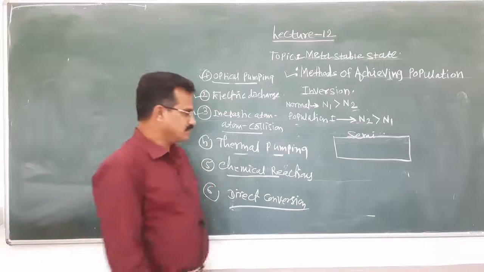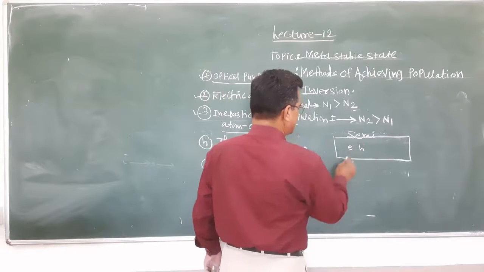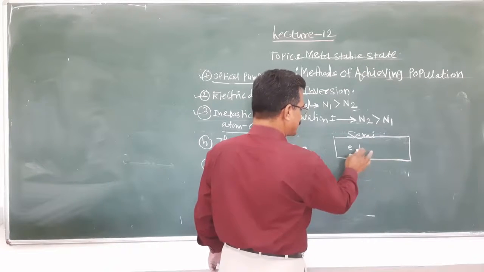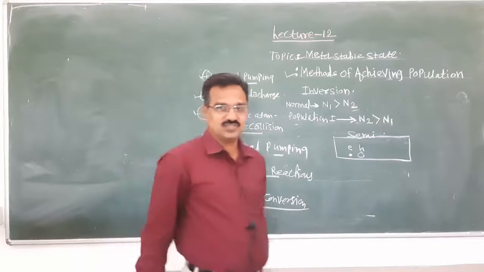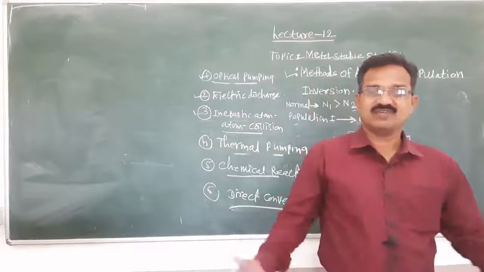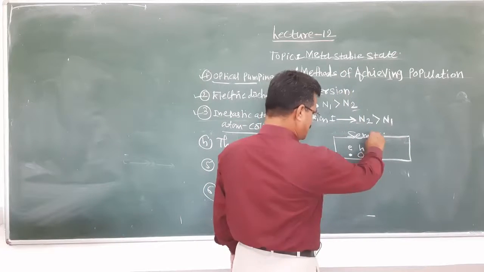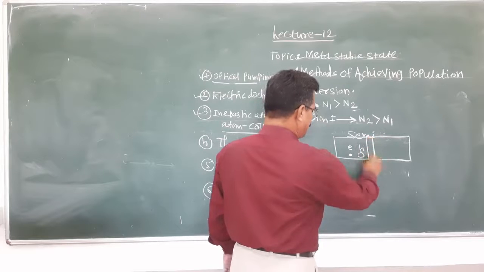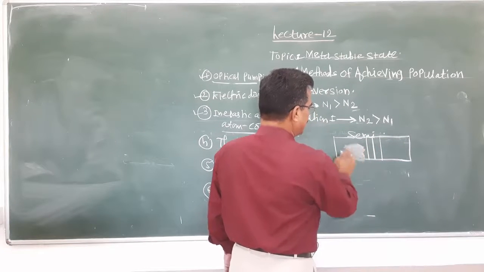Within that semiconductor, electrons are present as well as holes. These are the electrons and these are the holes. Within a semiconductor, current conduction is due to electrons as well as holes. And suppose here is a junction. Near the junction, what will happen?